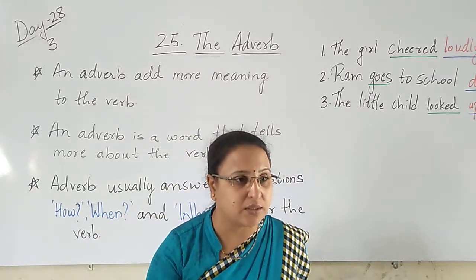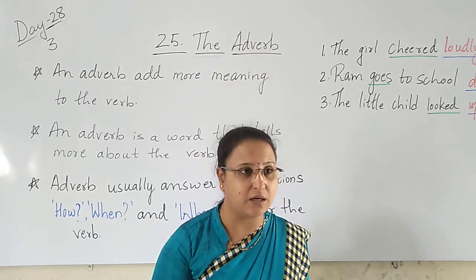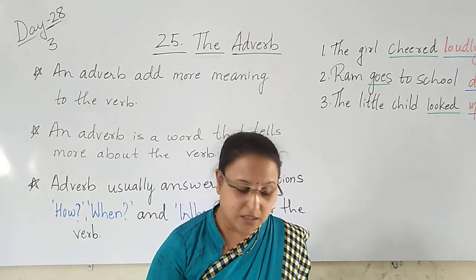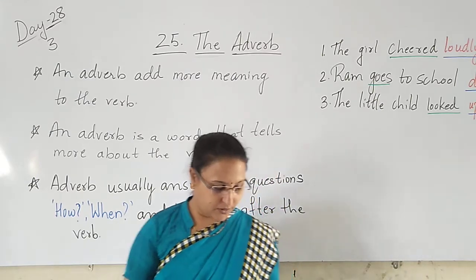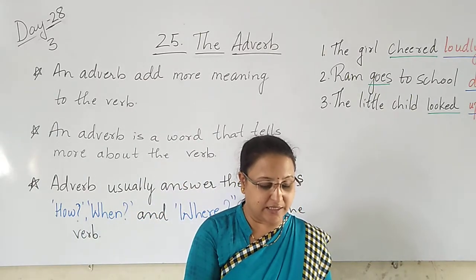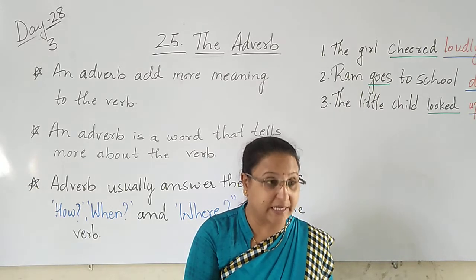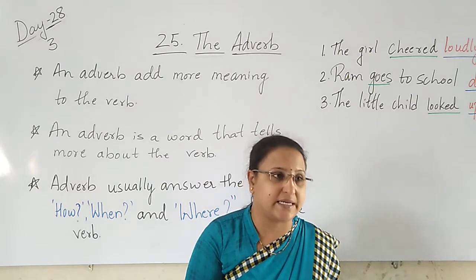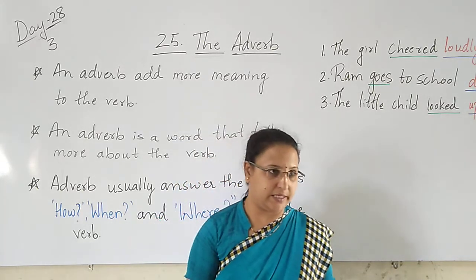Where did the little child look? The little child looked up. Looked is the verb, and up is the adverb, children. So here is a small list of examples: daily, somewhere, quickly, everywhere, eagerly, calmly, regularly, now, nowhere, then, frequently, freely, silently, near, soon, and so on. All these words are adverbs.